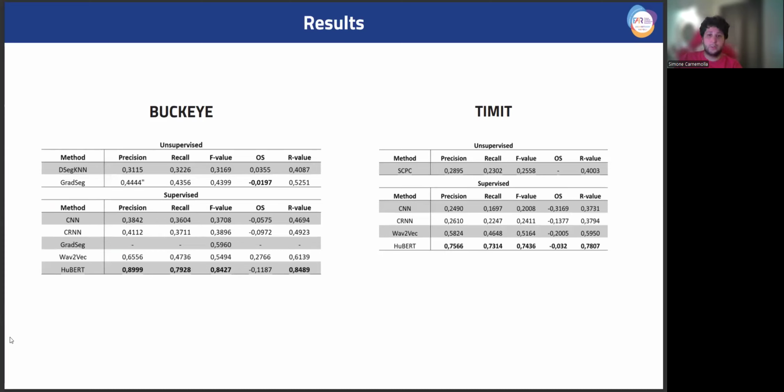However, it's worth noting that we only found one recent supervised method for direct comparison. We also included results from some self-supervised and unsupervised methods, not to create an unfair comparison, but to highlight the potential of a supervised approach in improving performance in this task.